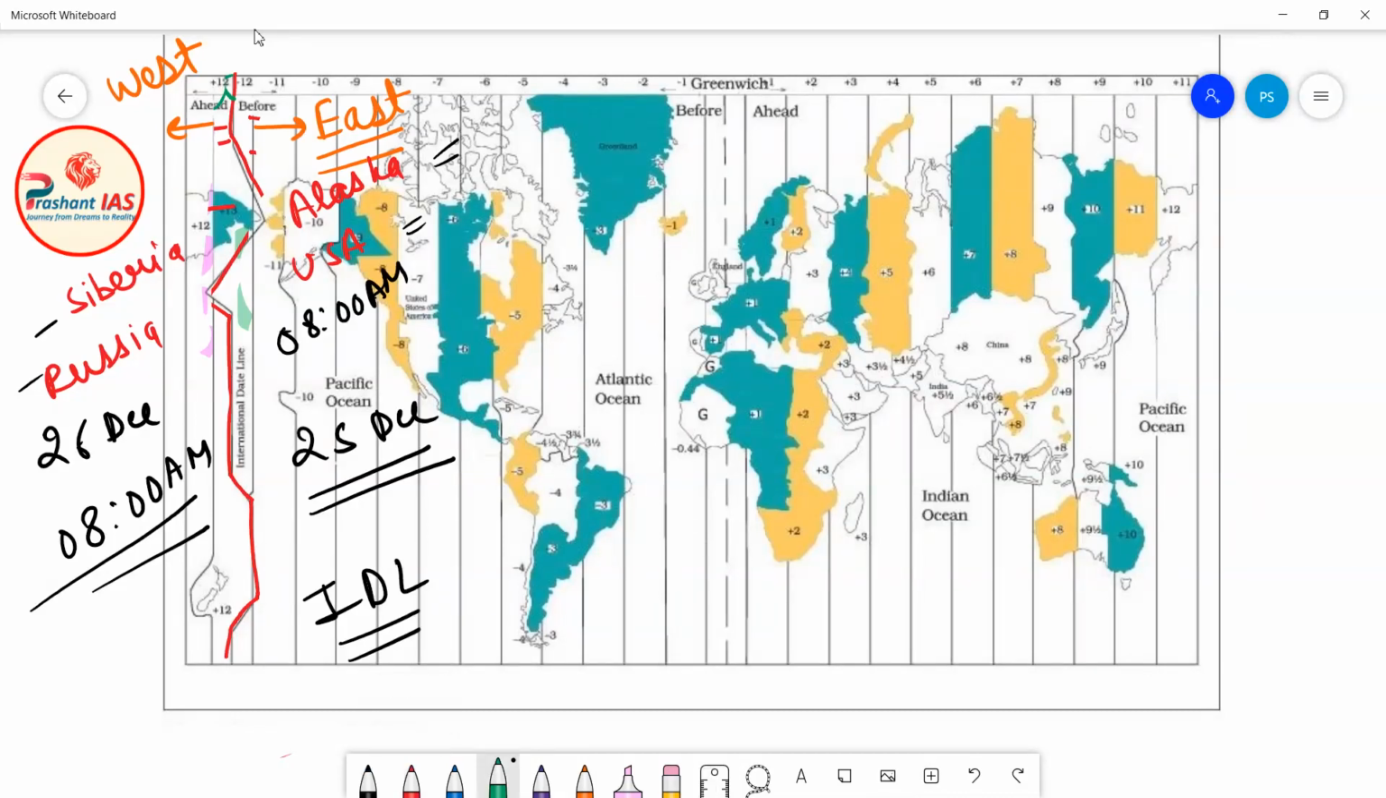This is a boy, and the name of this boy is Chandu. Now this boy lives in Siberia, Russia. Now for Chandu, what is the time? 8 a.m. And what is the date? 26th of December.